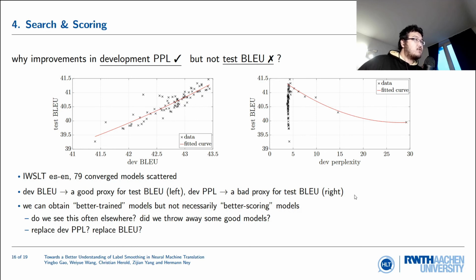And I would like to raise a bunch of questions here to make you really think. Do we see this problem often enough? Or is it possible that we have thrown away some really good models simply because the test BLEU score was not good, and maybe the dev perplexity was actually very good? And what to do? Should we replace dev perplexity, or should we replace BLEU score? What would be a fair judgment of how good a system is?